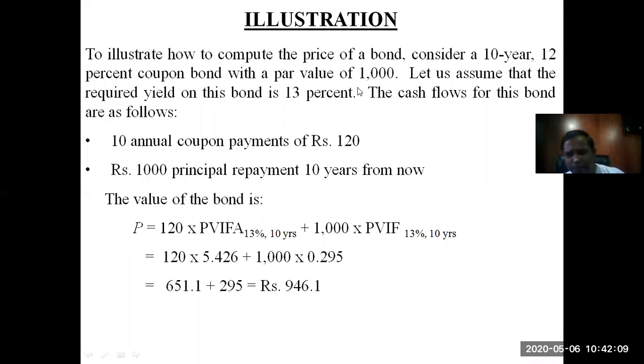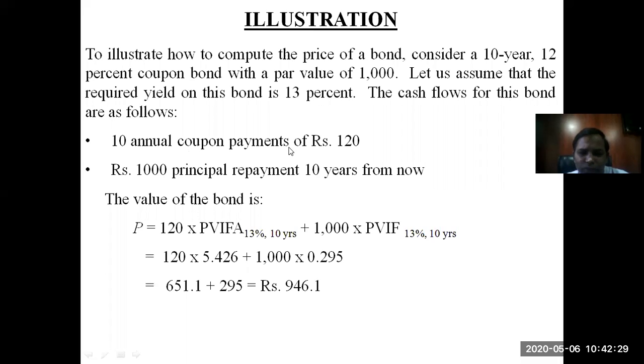Now see here, it's a 1000 rupee bond carrying a coupon rate of 12%. Your required rate of return on this bond is 13%, and that is why all the future cash flows will be discounted at 13% interest rate.